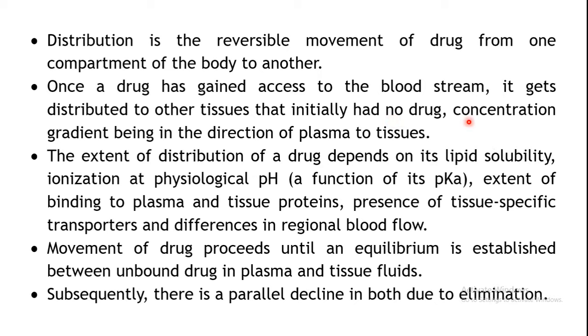The movement of this drug will take place in the direction from the plasma to the tissues, because the concentration in the tissues was zero and the plasma will have a certain amount of drug. So there is a gradient, a difference in concentration. A drug will move from the area of higher concentration to the area of lower concentration, in case of passive diffusion, of course. It depends upon the type of process involved in the movement across the membrane, as we have covered earlier.